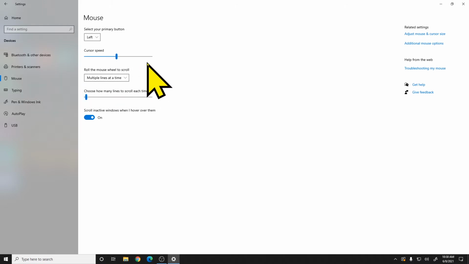A couple things you might be interested in inside the mouse settings are the cursor speed. So if we drag this to the right, this will increase our cursor speed. So it'll move around a lot more quickly with less movement of the mouse. Or you may be interested in decreasing it. And now it'll take a lot bigger movements of the mouse to move the cursor around. So if you feel like the cursor goes too fast by default, you can slow it down a little bit by dragging this to the left or right.